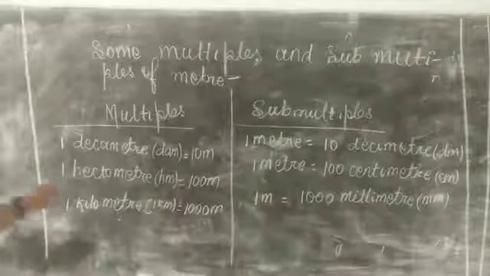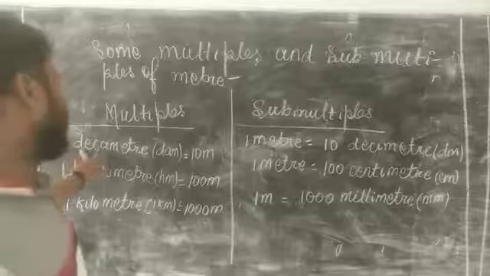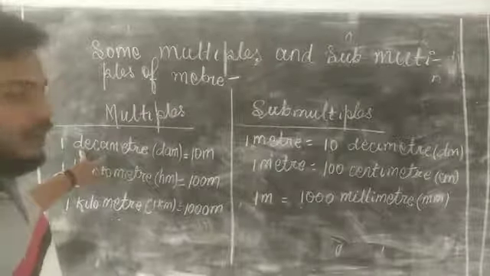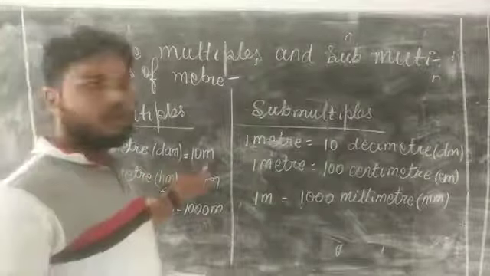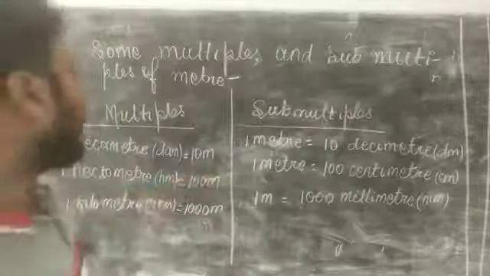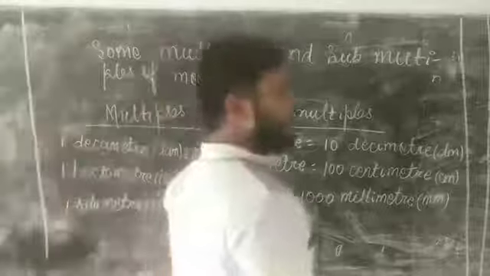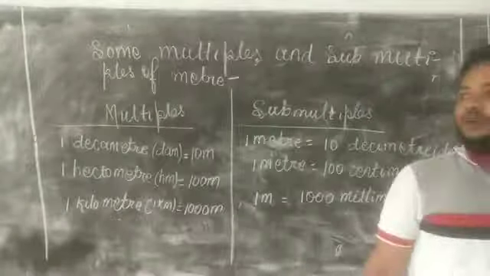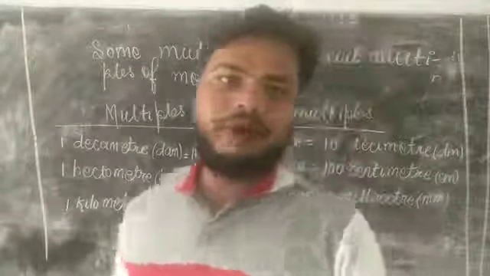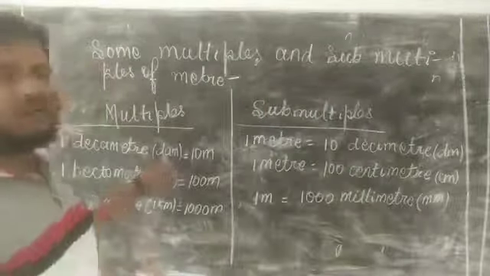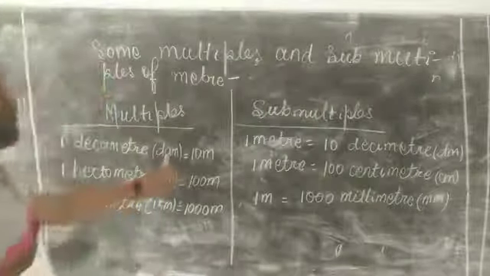Decameter is also a unit of length. 1 decameter is equal to 10 meter. It means 1 decameter is divided into 10 equal parts, each part 1 meter.